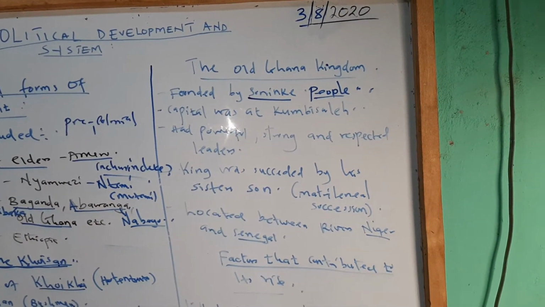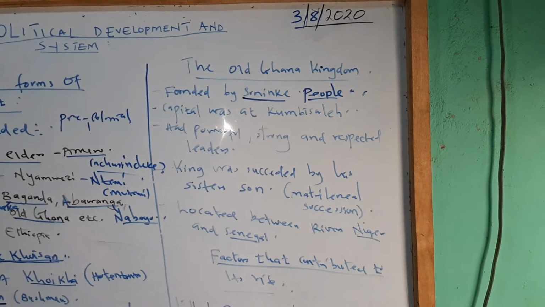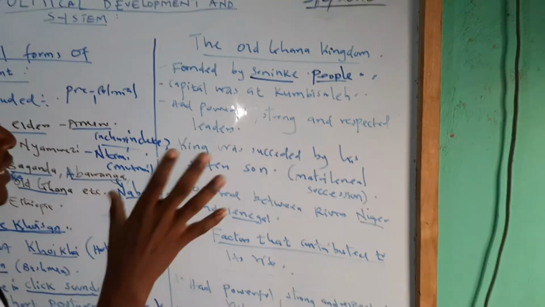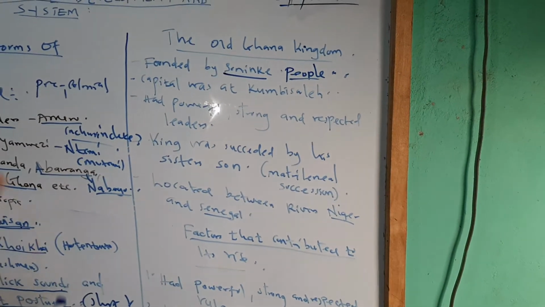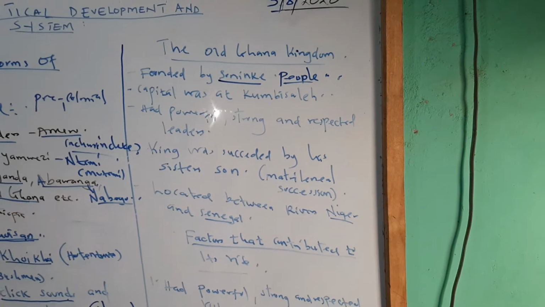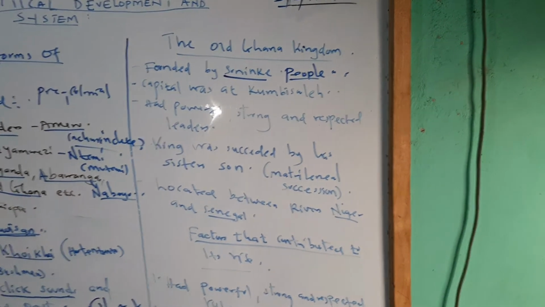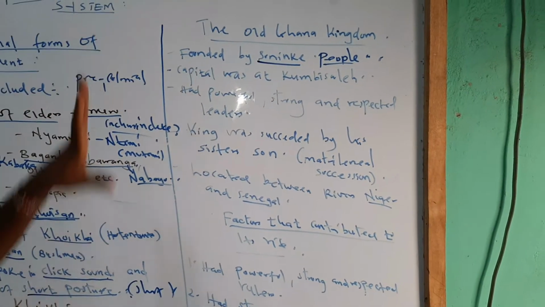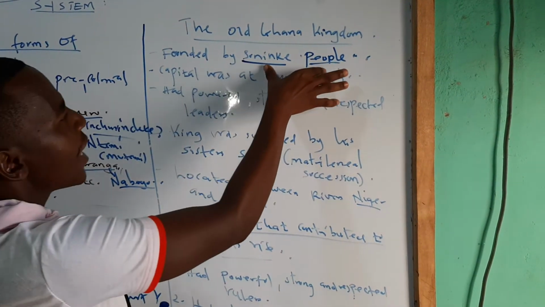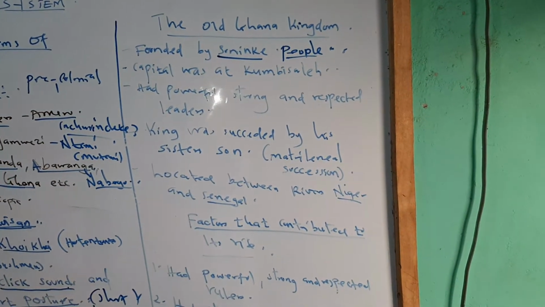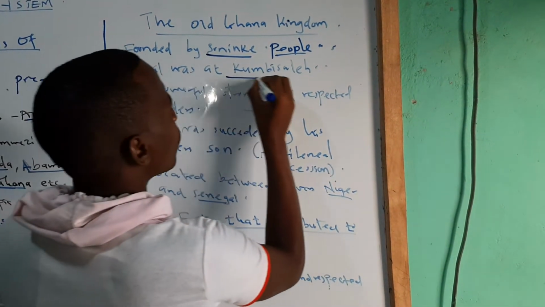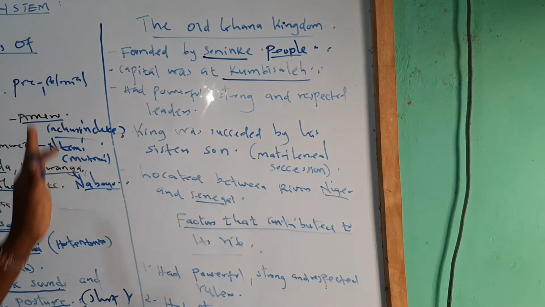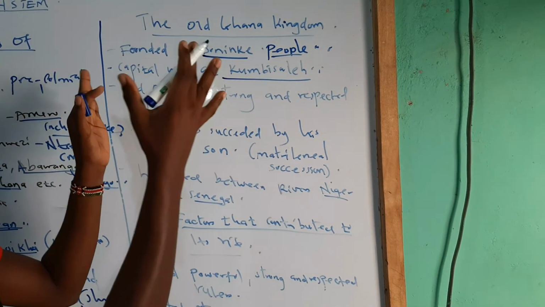And remember, the capital of this leadership, maybe we are supposed to have a capital. Even in our country, we have a central position where we have the leaders, the head of the country, the president, situated at the State House. It is in Nairobi, in Kenya. Also, during the pre-colonial period, because we say it is a defined traditional form of government, they had their capital at Kumbi Saleh. That is the capital. Kumbi Saleh. And where is this kingdom situated?